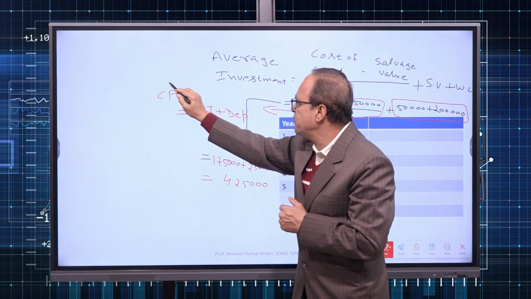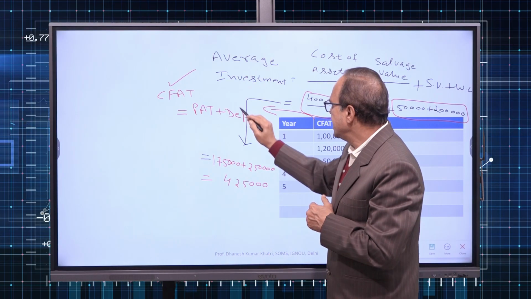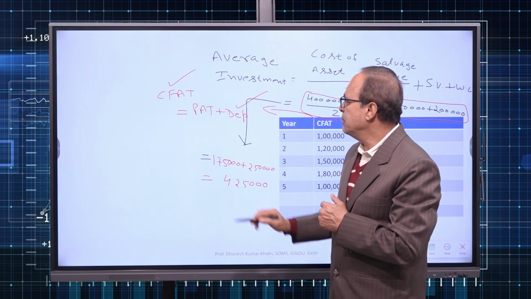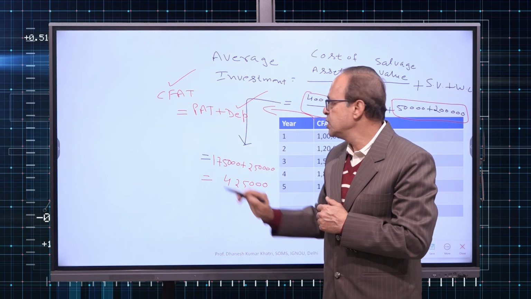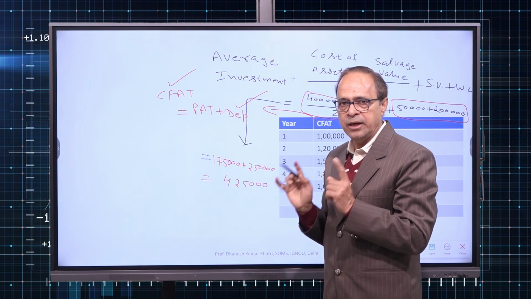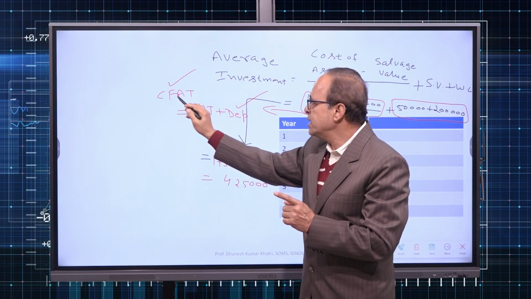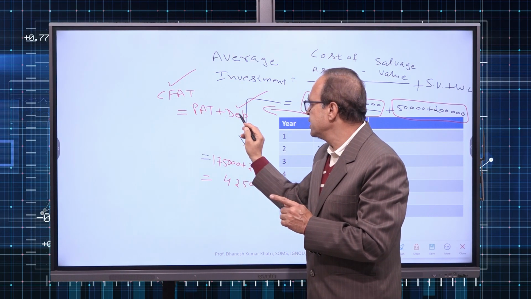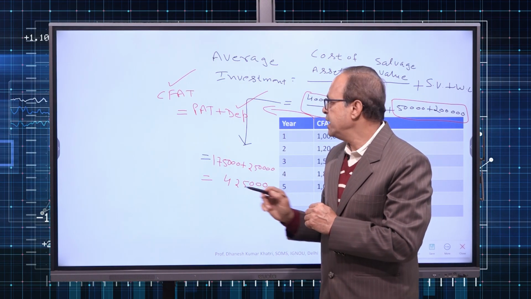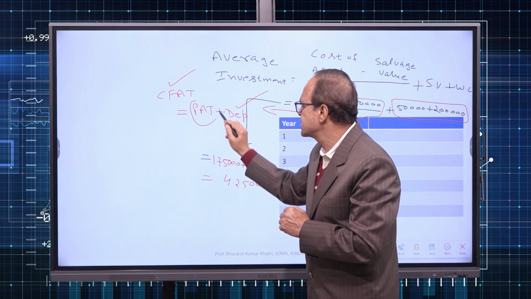Now we know the CFAT value. We can calculate depreciation simply. If from CFAT you deduct depreciation, you will reach PAT. I repeat it again. We are given operating cash inflow. From operating cash inflow, if we deduct depreciation, then we will reach profit after tax.